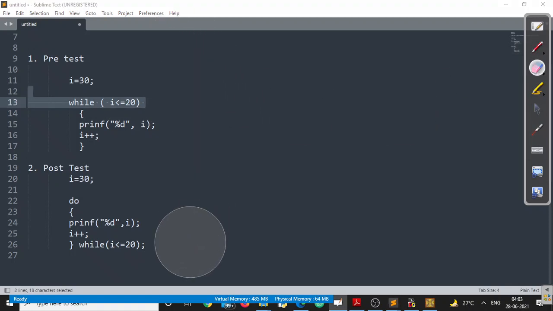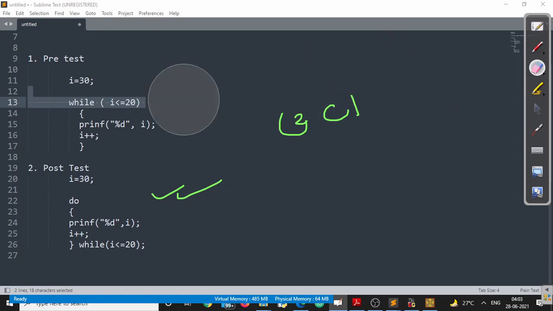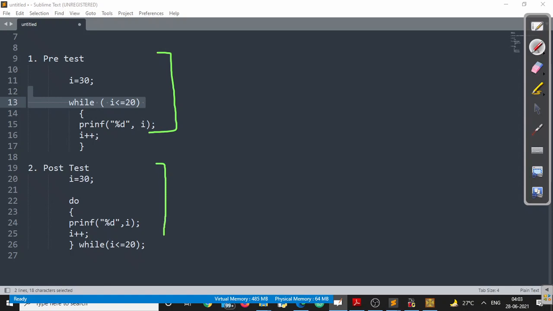Now, let us look at different aspects of it. Break and continue are both statements which work in pre-test, and those also work in post-test. In the interview room, if the interviewer asks you about the difference between these two, you can differentiate in two formats. First, make sure you understand the writing procedure of pre-test and the writing procedure of post-test. In the pre-test, the condition will be there at the beginning of the loop. In the post-test, the condition will be there at the end of the loop.